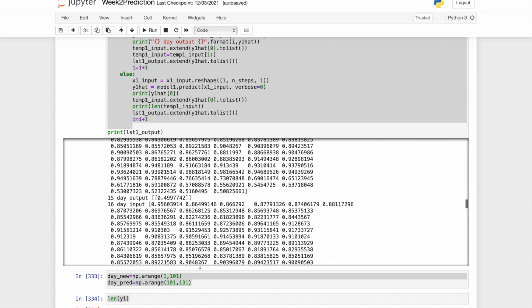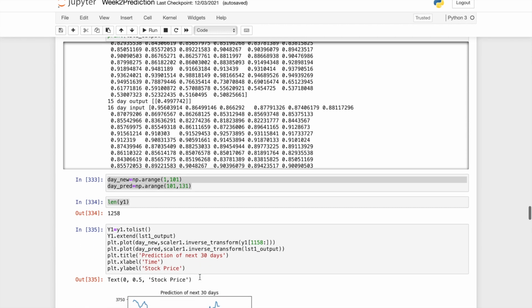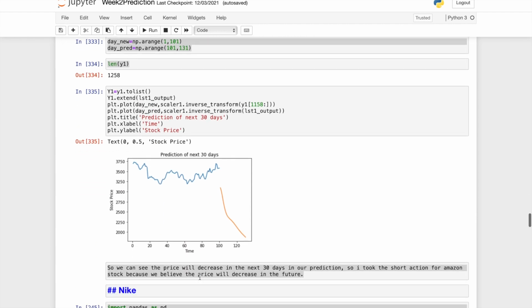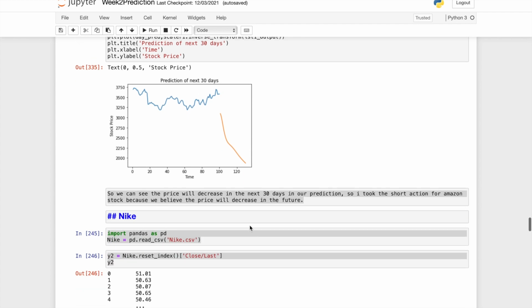Here is the output of the prediction of the next 30 days, and here's the graph of them. We can see the price will go down in the future 30 days in our prediction. So I decided to short the stock.